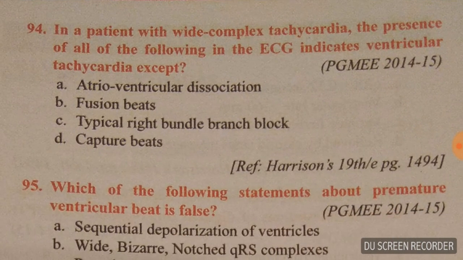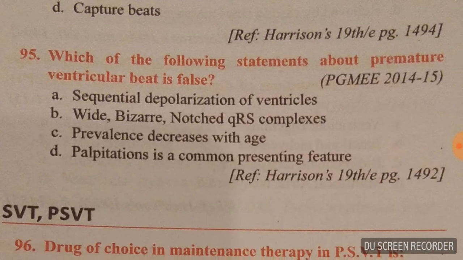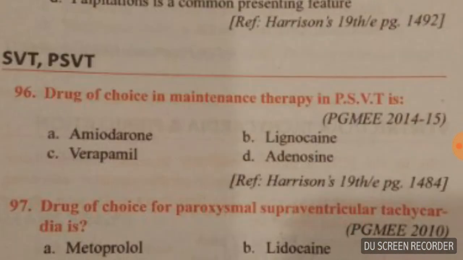Question number 94. In a patient with wide complex tachycardia, the presence of all of the following in the ECG indicates ventricular tachycardia except. See all 4 options. The except is typical right bundle branch block. Question number 95. Which of the following statements about premature ventricular beat is false? So here the answer is prevalence decreases with age. C option is right.